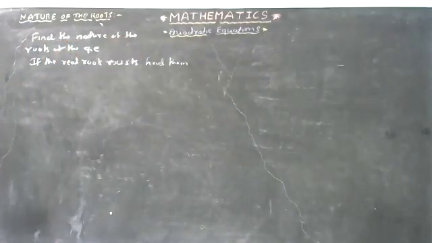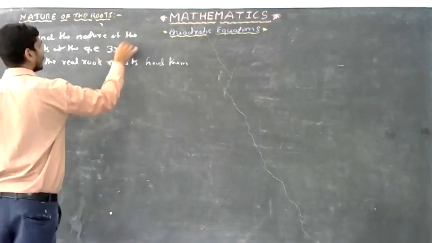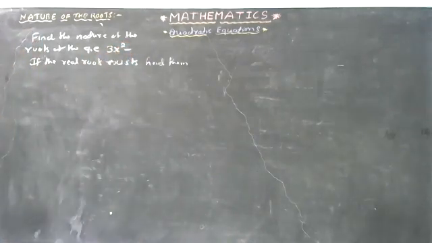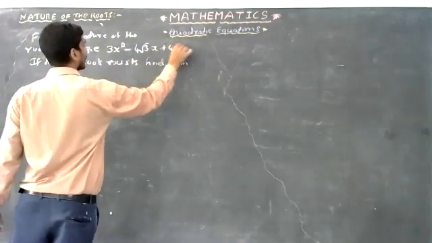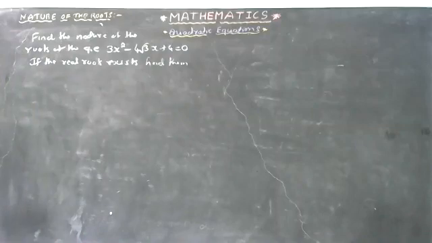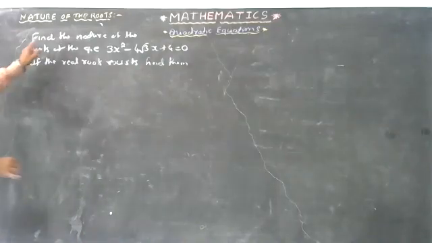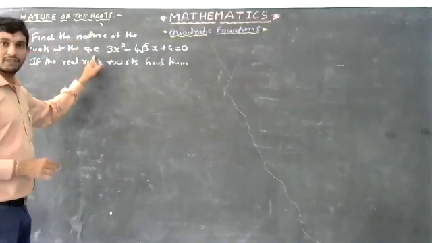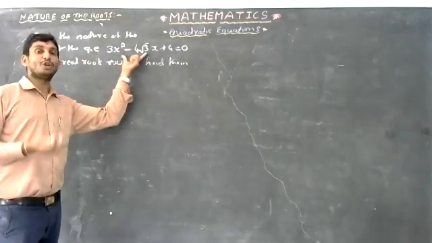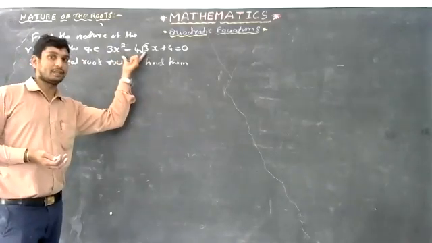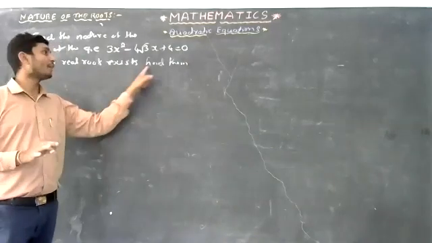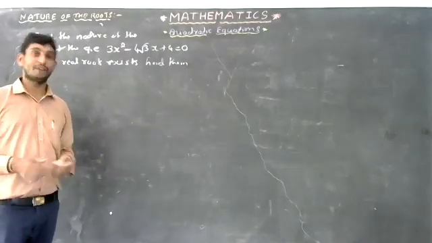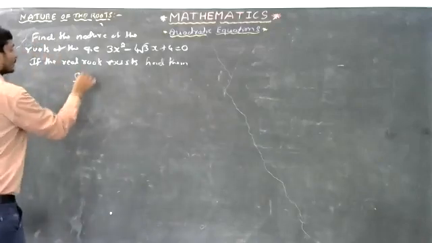Next problem is 3x square minus 4 root 3 x plus 4 equals 0. This is the next problem. Once again the question is to find the nature of the roots of the quadratic equation. What kind of roots we get when solving this quadratic equation, and if real roots exist, find them. Okay, let's go for the solution.